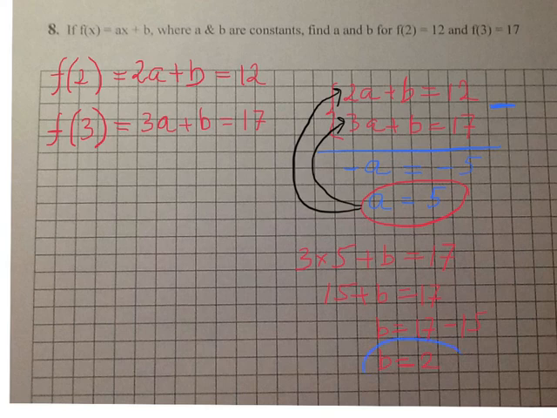So I've got the same number, and my answer is a equals 5 and b equals 2.